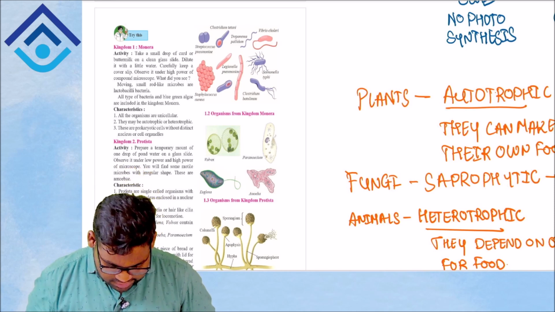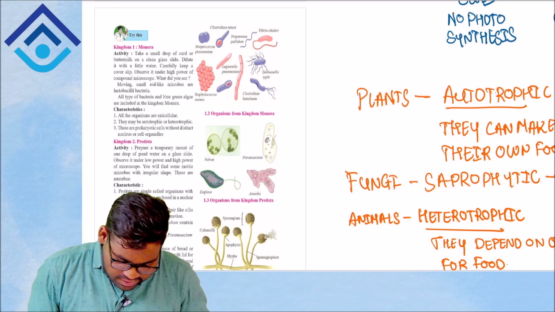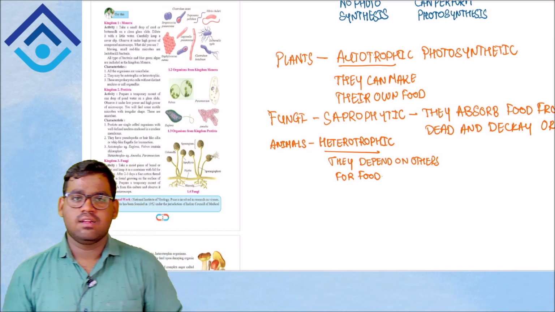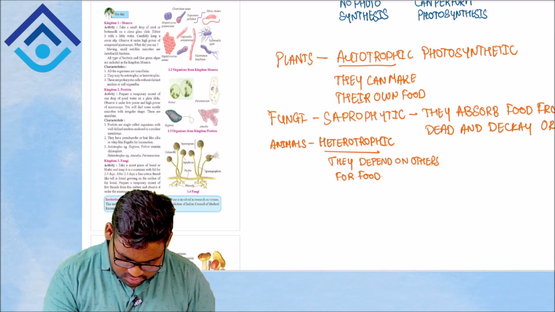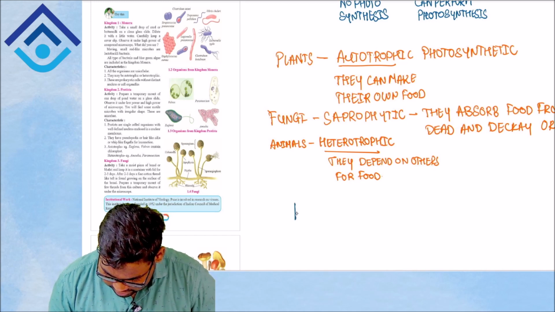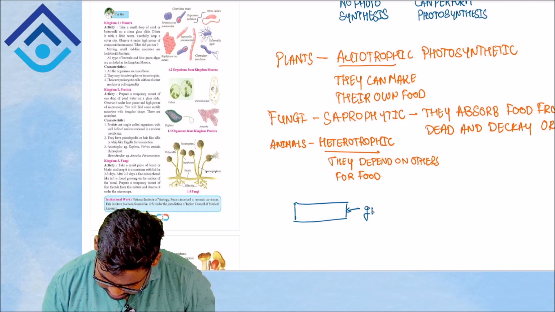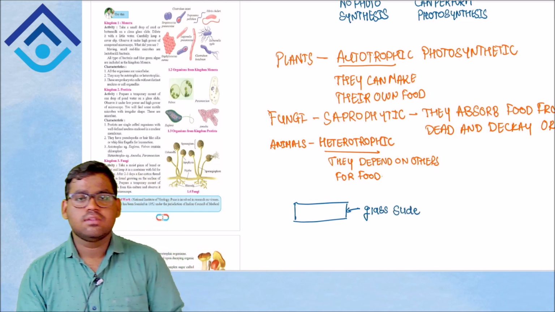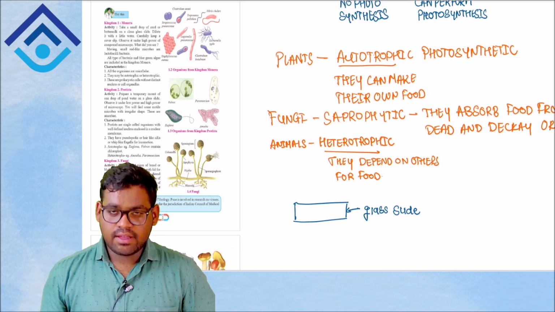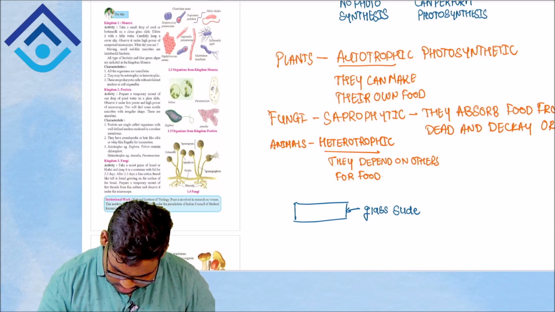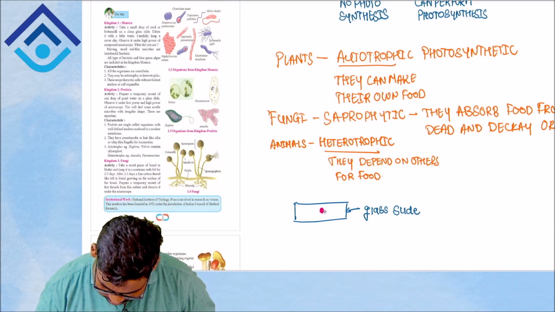Your activity says take a small drop of curd or buttermilk on a clean glass slide. If you're not understanding what a glass slide means, I'll show it to you. Your glass slide is nothing but a rectangular piece of glass, which looks something like this. This is called your glass slide. So they are telling you to take a drop of buttermilk or curd on this glass slide. Now let's assume this is your drop of buttermilk or curd.